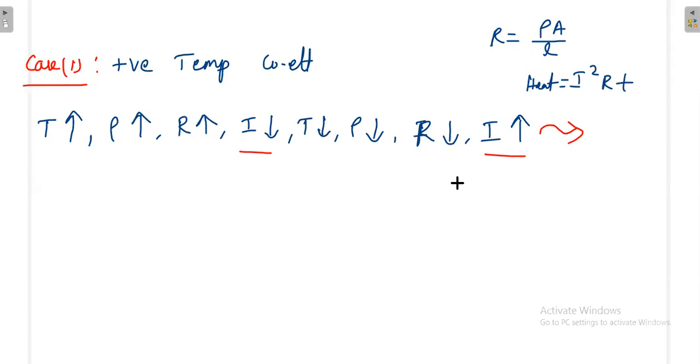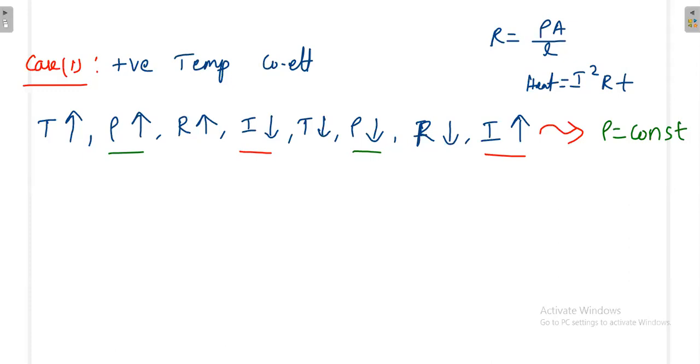Finally everything will be constant only. This is not a cumulative process. If it is cumulative, the current will keep on increasing. But it is not a cumulative process. First the resistivity is increasing, then decreasing, then a little increase, then it will decrease. Then finally the resistivity of the material is constant. Somehow this process is making the resistivity constant.